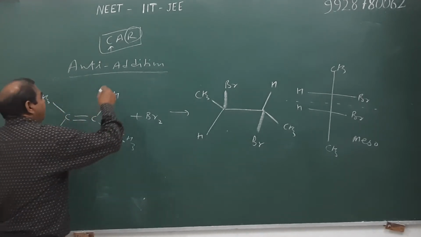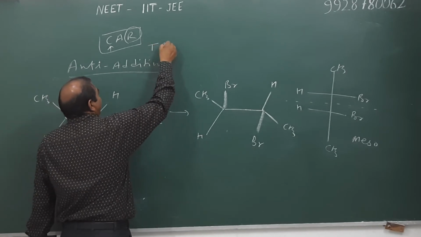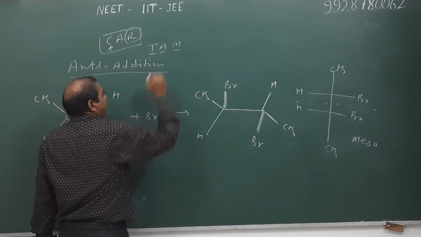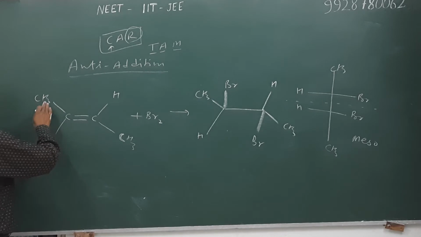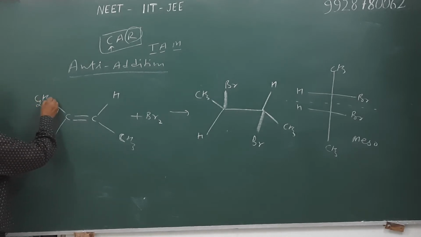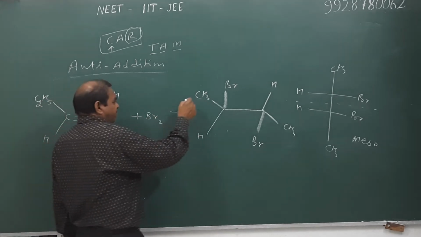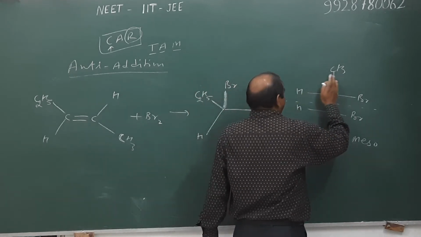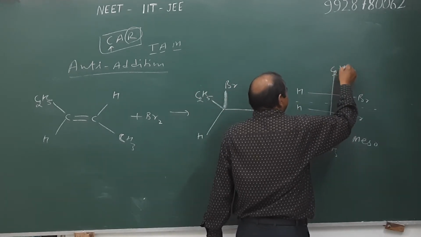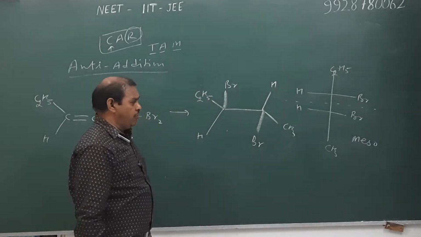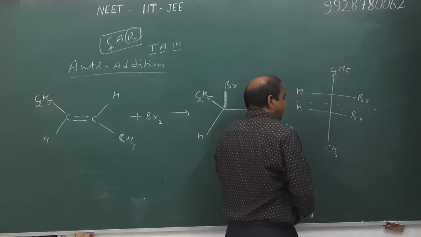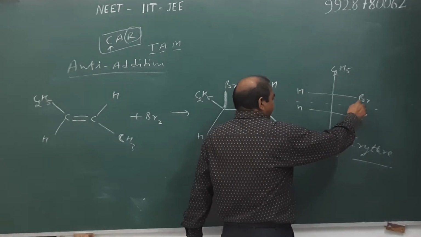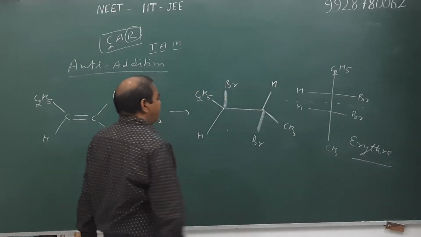Therefore we learn it in the form of TAM. T means trans alkene, A means anti-addition, and the product is meso. If we take different alkyl groups in the alkene, then the product is of similar type but not meso, because a plane of symmetry is not present in this compound, and hence the compound is optically active, and it is known as erythro, because similar groups or atoms lie on the same side in the Fischer projection formula.